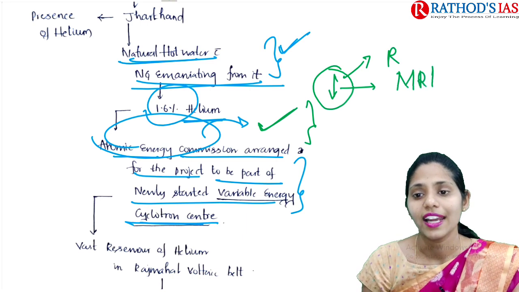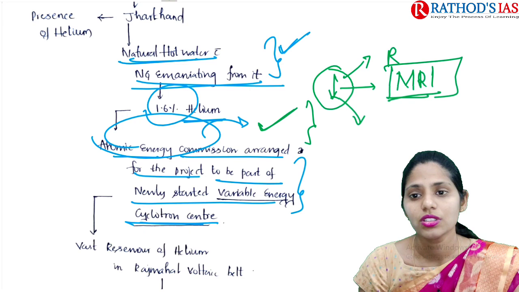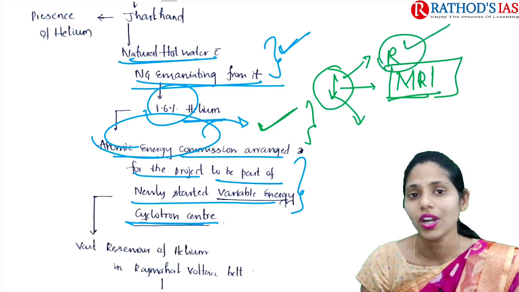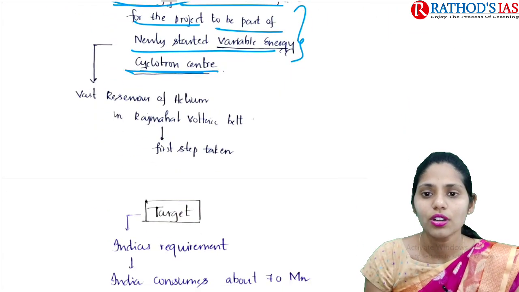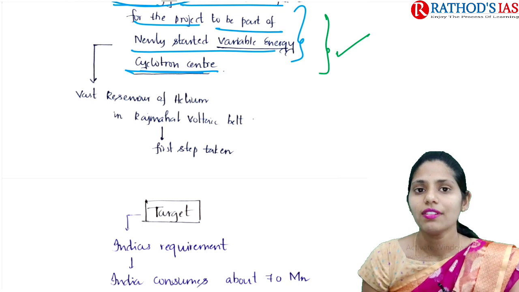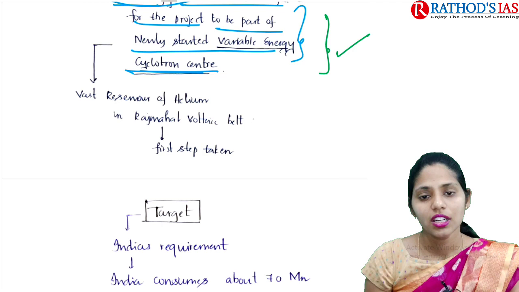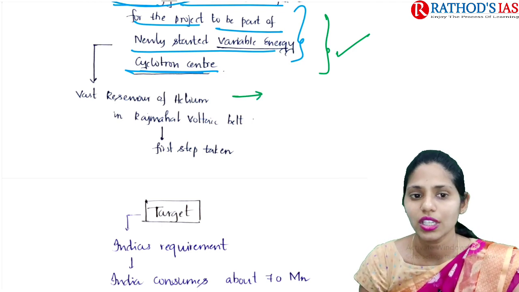MRI is an important diagnostic tool to diagnose many diseases, right? We can use helium in rockets, and there are also some other important applications. Because of the findings in Jharkhand, whenever we go for isolating that helium, we can produce the helium used in India. There is no need of importing.